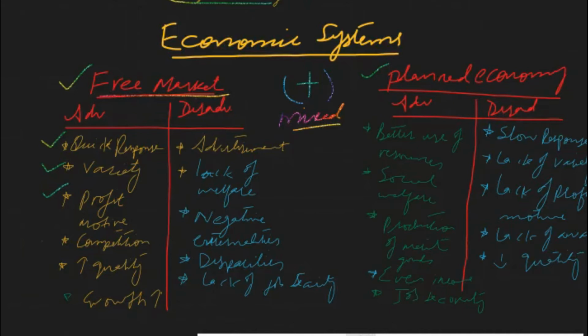Then the next advantage is competition, and competition brings many benefits for the consumers. If there are so many sellers of similar kinds of goods, they will advertise their products on newspapers, electronic media, and social media as well, viral media as well. So it creates awareness among the general public about availability of products, its features, and pricing policies.